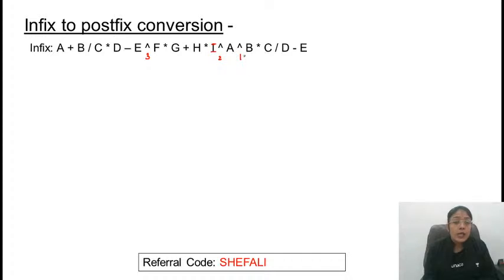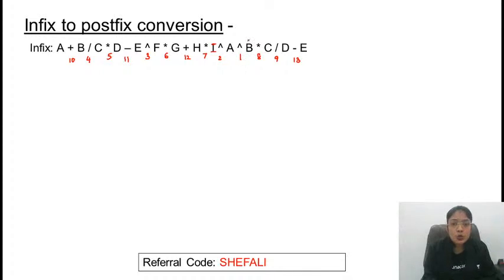Next, multiplication and division. Associativity is left to right. There are many multiplications and divisions, so considering the associativity, after 3 this will be evaluated at fourth number, then 5, 6, 7, 8, 9. Then plus and minus also have left to right associativity. So this is 10, 11, 12, 13. Right?